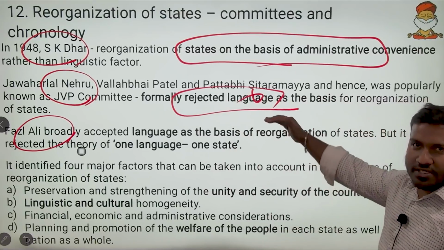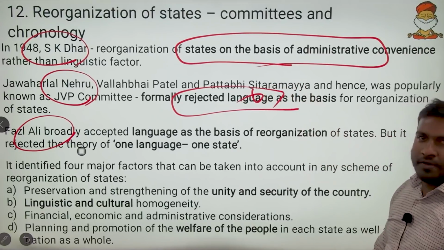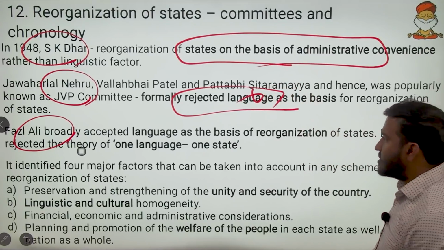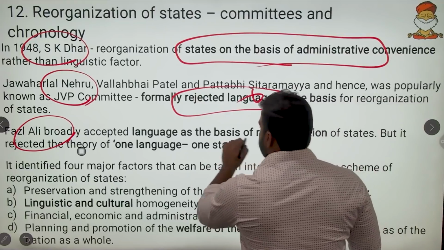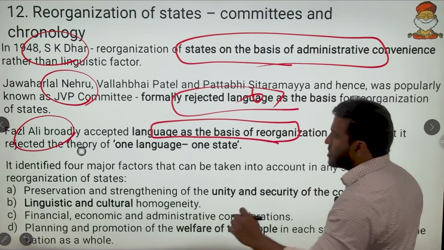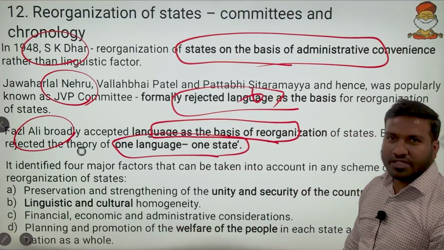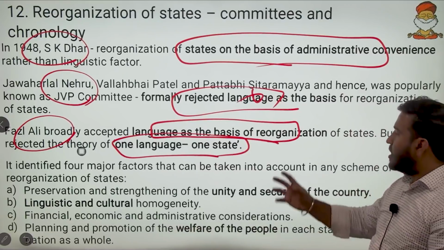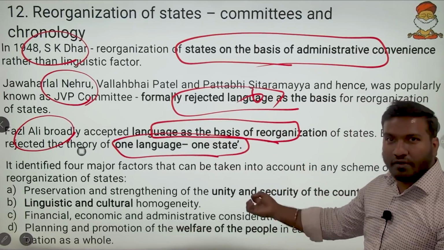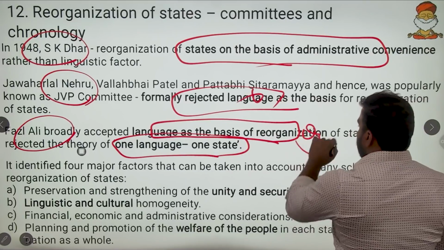But after this, there was a huge hue and cry, and state leaders demanded linguistic-based states. Then the Fazal Ali Committee said language should be the basis of reorganization, but not one language, one state. For every language, we won't give one state, as it becomes a splintered group. But we can take it as a basis. So now, as per the Fazal Ali Committee, language is one of the bases of reorganization.